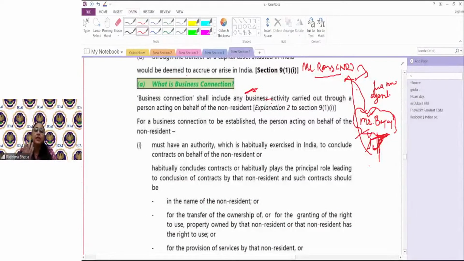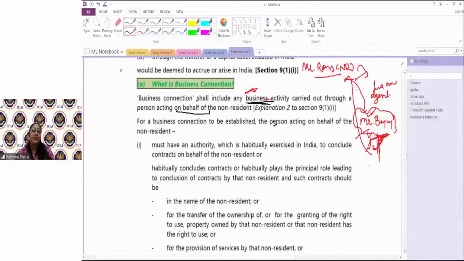Now let's understand what the definition of business connection means. Business connection shall include any business activity carried out through a person acting on behalf of the non-resident. Business connection means any business activity carried on by Mr. Bajaj on behalf of Mr. Ross.